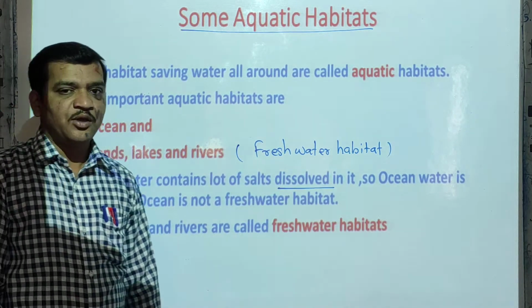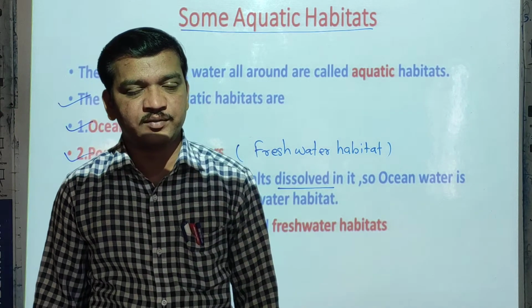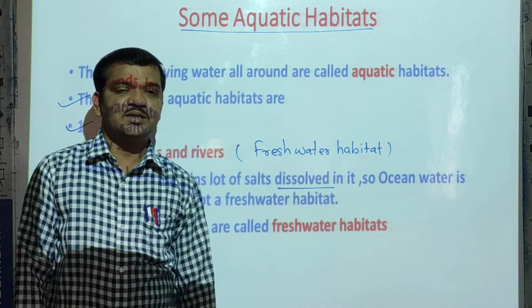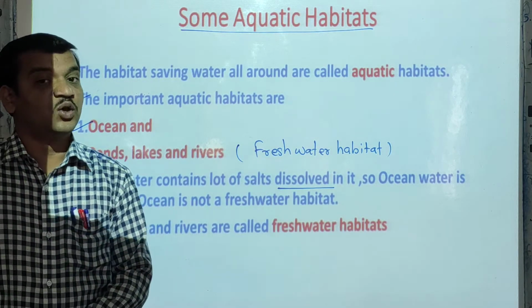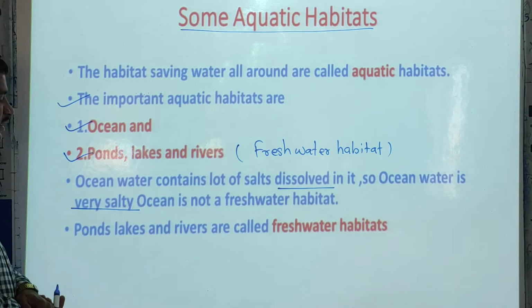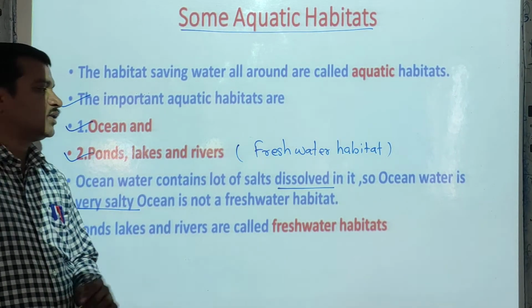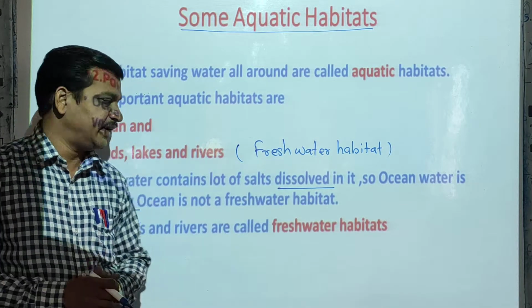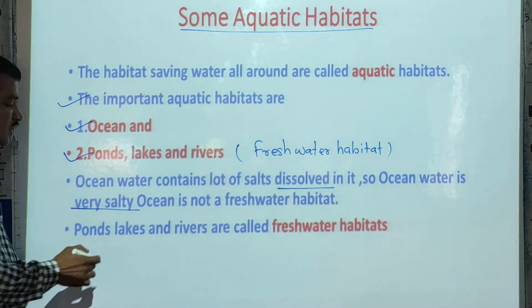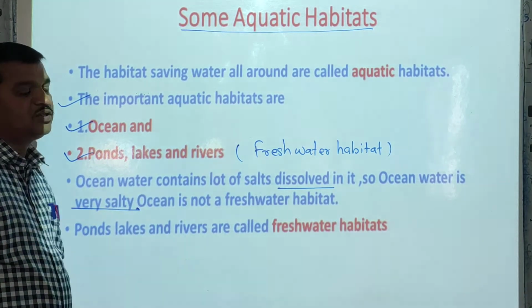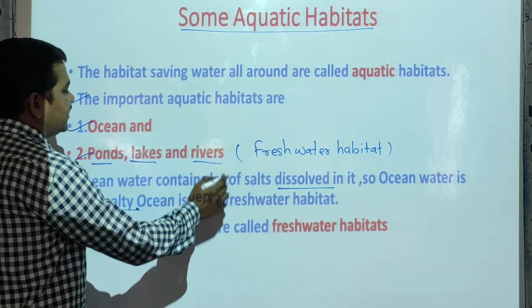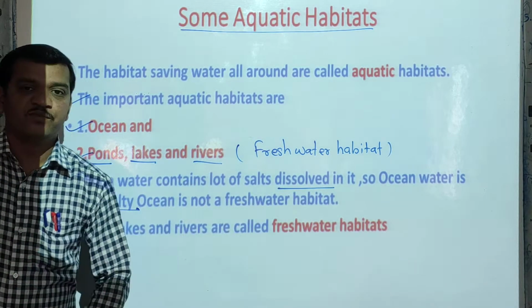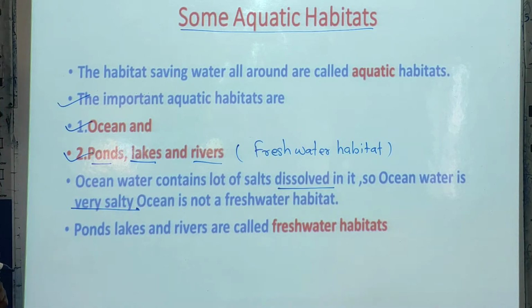If you taste the ocean water or sea water, the taste is salty. This taste is because of the salt dissolved in it. The ocean water is not a freshwater habitat. Only ponds, lakes and rivers are freshwater habitats.